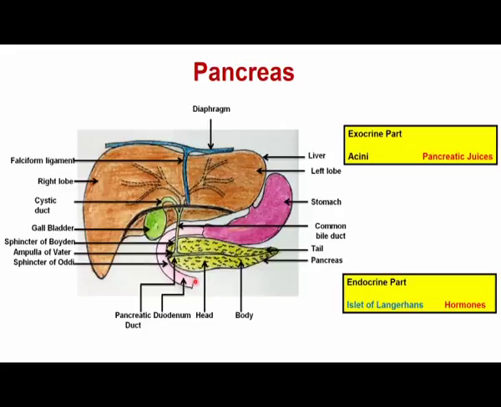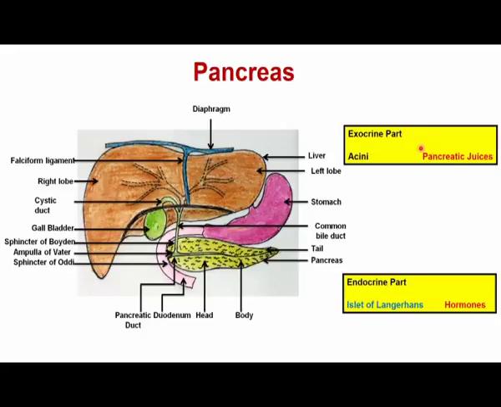The head portion is present within the curvature of the duodenum, whereas the body portion lies just below the stomach, and the tail portion extends towards the spleen. The pancreas has 2 different types of regions for performing 2 different types of functions. One is the exocrine part, and the other is the endocrine part.